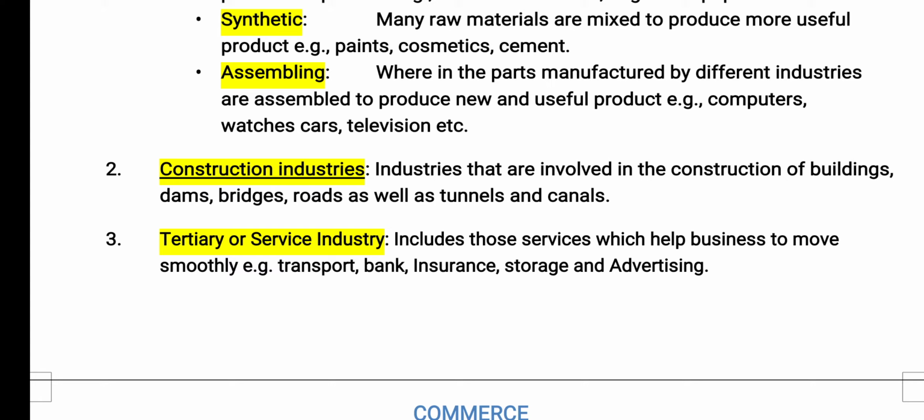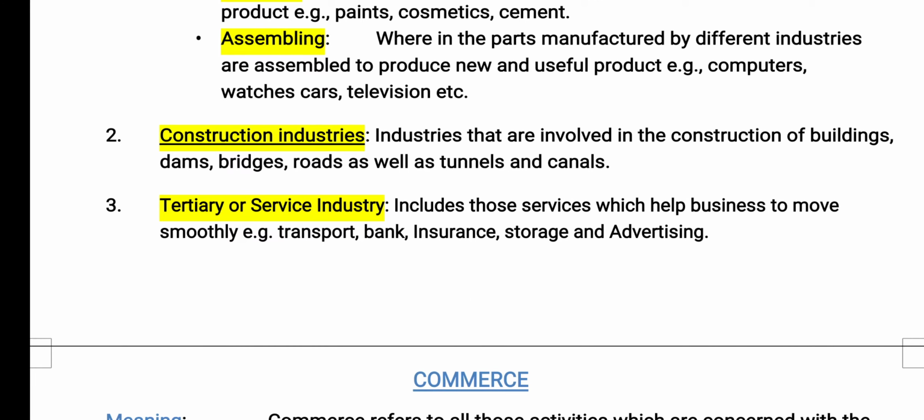The last secondary industry is tertiary or service industry, which includes those industries which help business to move smoothly, like transport, banking, insurance, storage, and advertising.